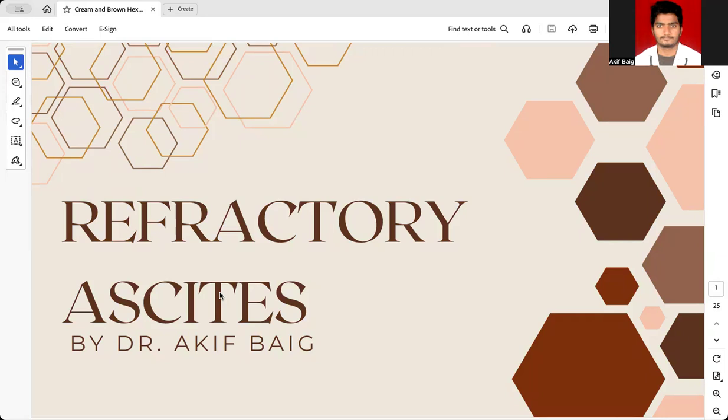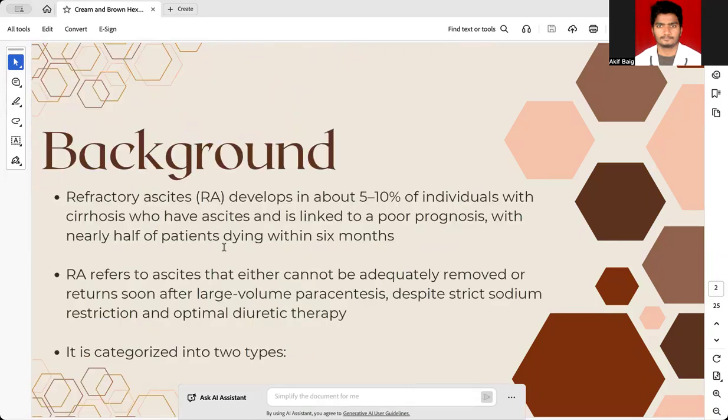Today we are going to talk about refractory ascites and its management. Refractory ascites develops in about 5 to 10% of individuals with cirrhosis who have ascites and is linked to a poor prognosis. Generally, it is said that patients with refractory ascites usually die within 6 months. That is, almost 50% of patients die within 6 months of developing refractory ascites.